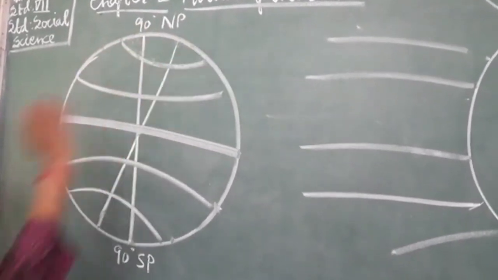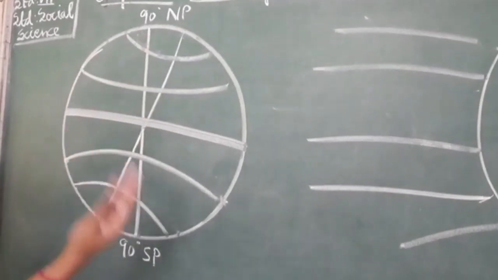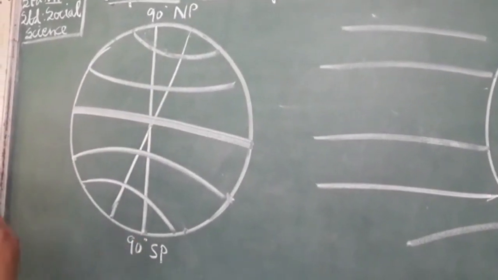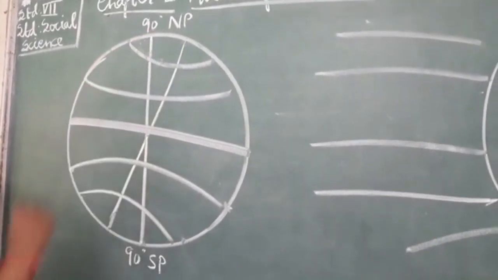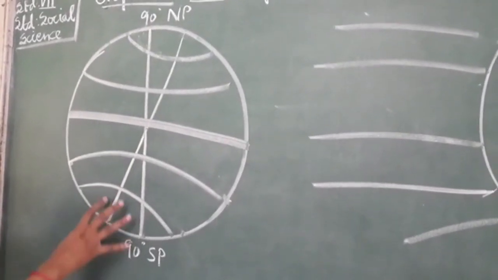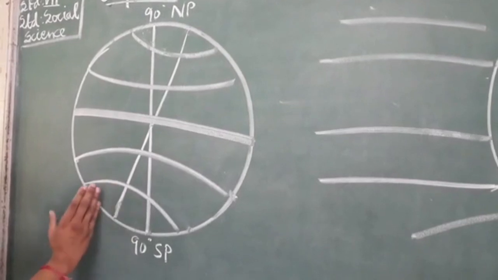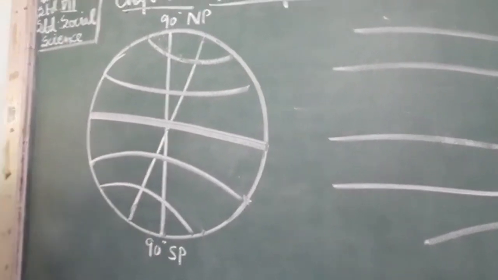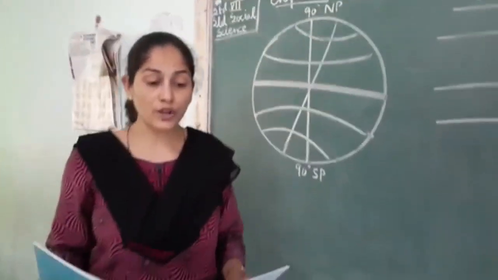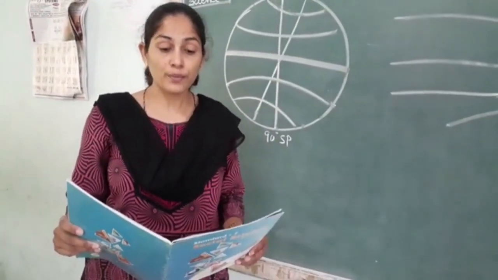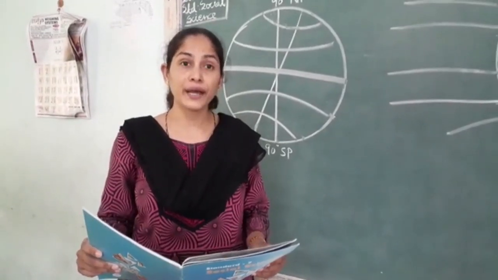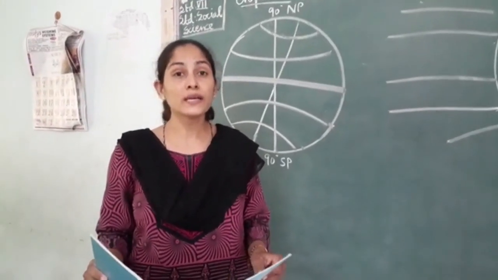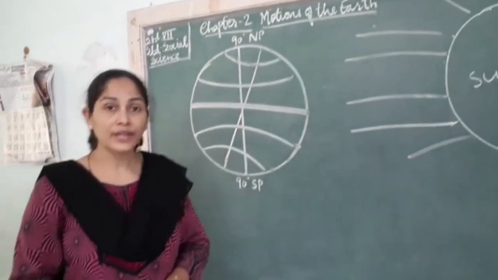So they are having 6 months days, and when the earth is revolving and changes its place, later on after 6 months, it experiences night. In the same way in the South Pole also, the places of Antarctica, it will be experienced 6 months days and 6 months night. So this is about Norway. In the European nation of Norway, the sun doesn't set from mid-May to the end of July. This means that sunrise and sunset are simultaneous, so the sun is seen even at midnight. Though it is night, but there would be sun because of this concept. And we are done with the chapter.